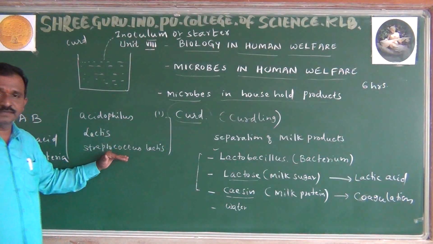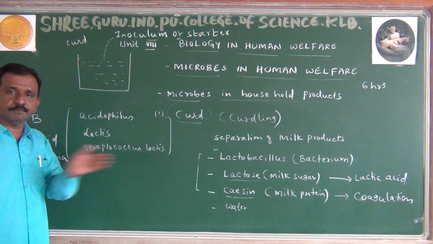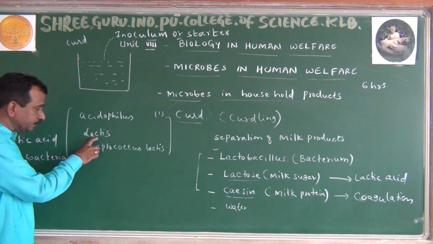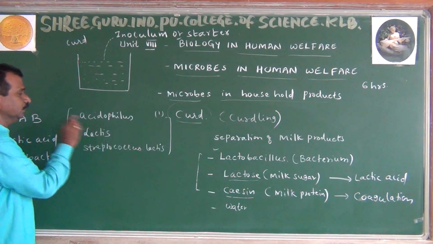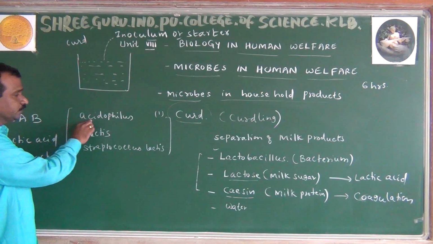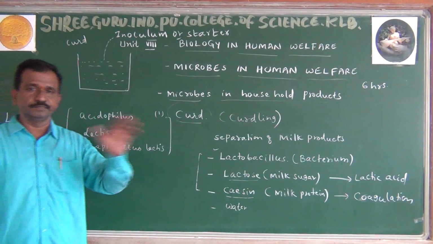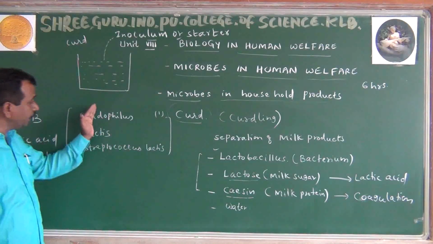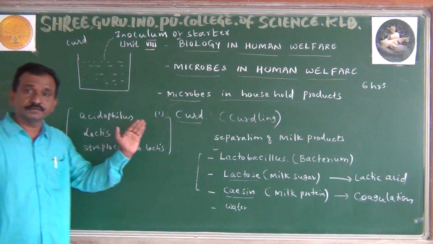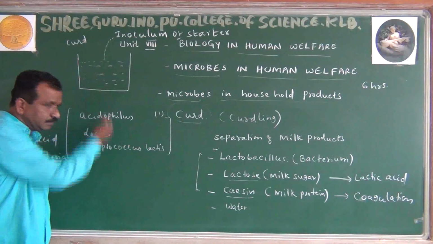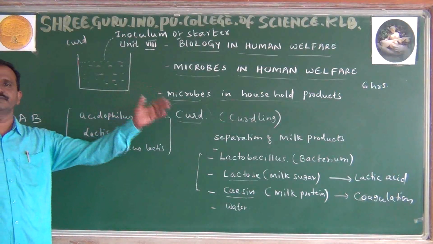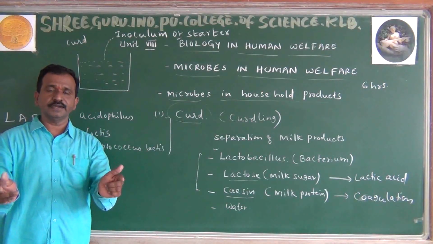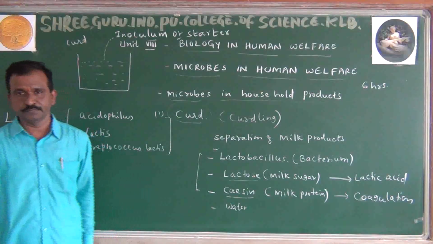Just for understanding purposes, or you can say as extra points, I told you about Lactobacillus lactis, Streptococcus lactis, and even Lactobacillus acidophilus. These are responsible for releasing the acidic substance. Lactobacillus is the genus, and these are the species. Various kinds of species are found in the curd, which we call lactic acid bacteria.